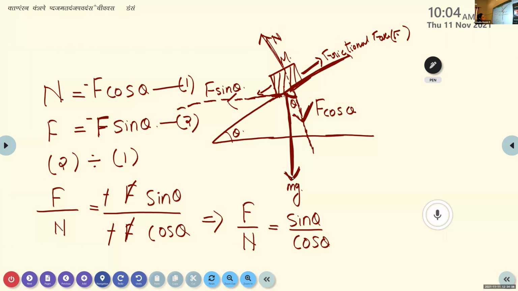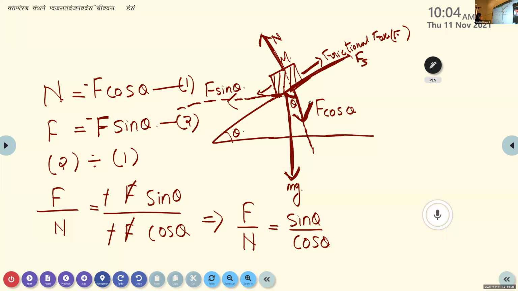Another force acting on the object is the static friction, because here the object is in a state of rest over the inclined surface. So the next force acting on this body is the frictional force, and it is our static friction. From the figure we can say that this reaction force or normal force is balanced by F cos theta.